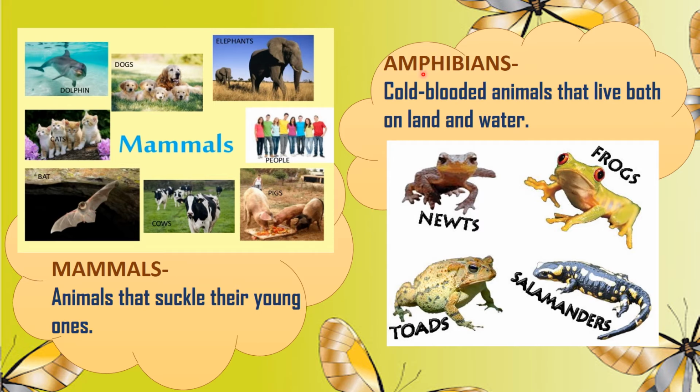Now, amphibians. Who are amphibians? Those animals that live both on land and in water are known as amphibians. They are also known as cold-blooded animals. Now, what are cold-blooded animals? It means their body temperature varies with the surroundings. It changes with the surroundings. Those animals are known as cold-blooded animals. Examples are frogs, toads, salamanders, and newts. So these are the categories into which animals are divided.